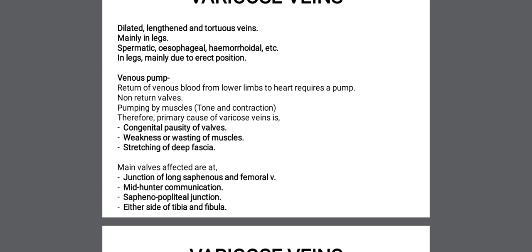The pumping action of the muscles will be lost or weakened. That's why the blood will not be pumped in the upward direction properly, and that will lead to varicose veins. So impairment of the function of the pump is the main cause of these three primary causes of varicose veins.